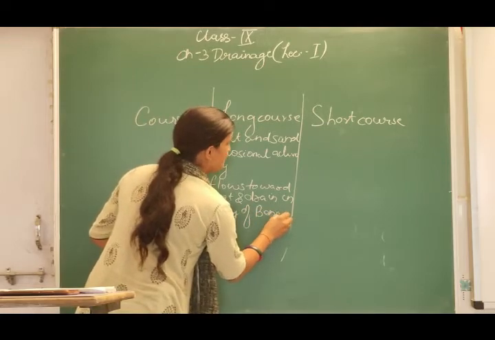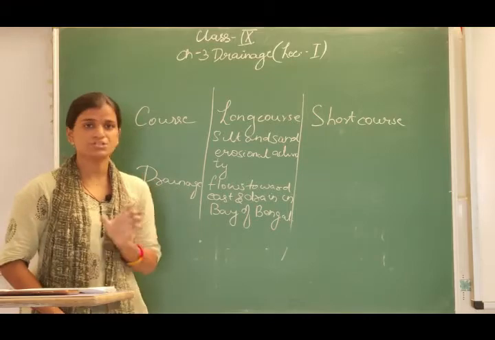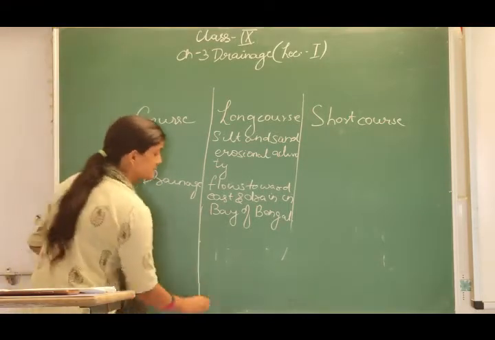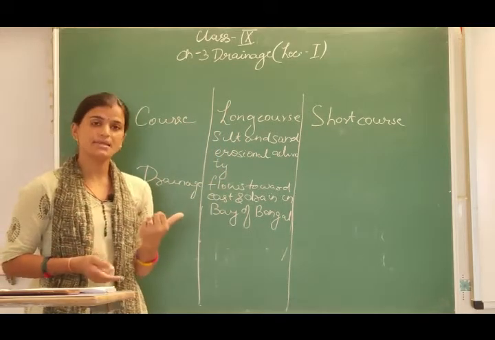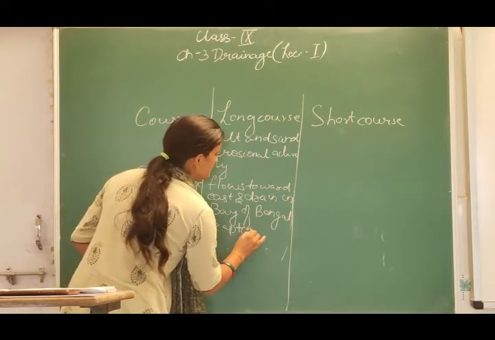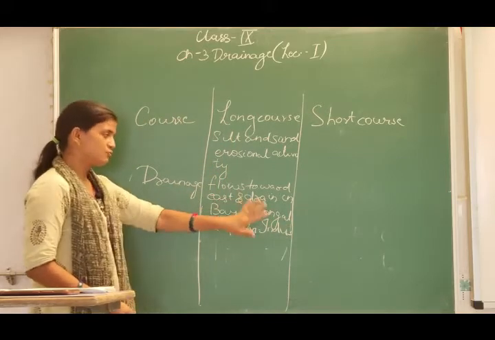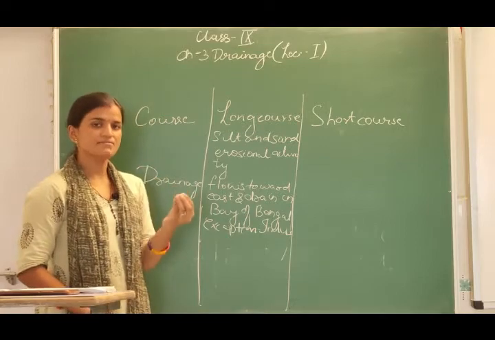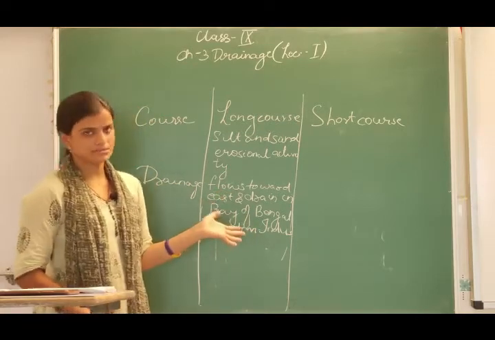But here I have said that most of the rivers, so here we also have exceptions. In this exception we can give the example of the Indus river, which flows in the west part and drains into the Arabian Sea. So here we have an exception, that is the Indus river. Most of the rivers flow towards the east and drain into the Bay of Bengal, but there are some rivers which flow towards the west and drain into the Arabian Sea also.